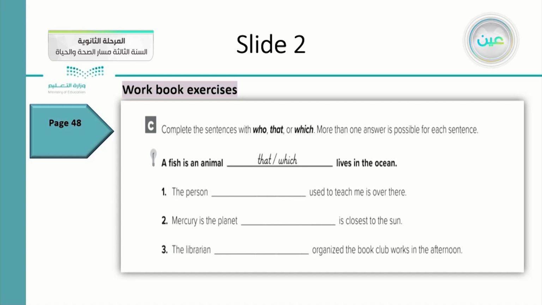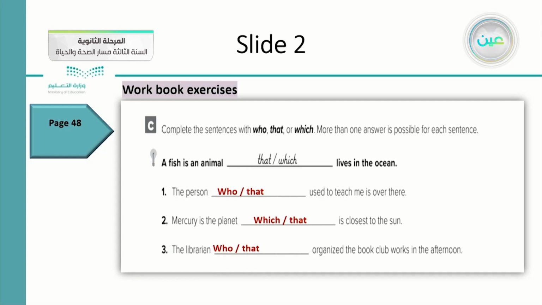A fish is an animal that or which lives in the ocean. Number 2, the person who or that used to teach me is over there. Number 3, Mercury is the planet which or that is close to the sun. The librarian who or that organized the book club works in the afternoon.